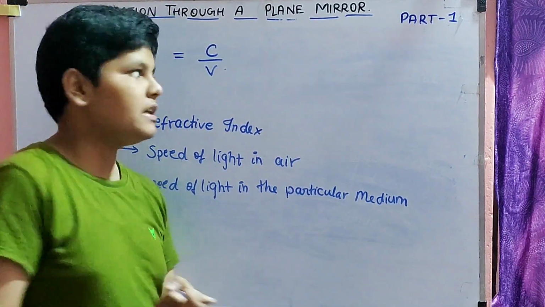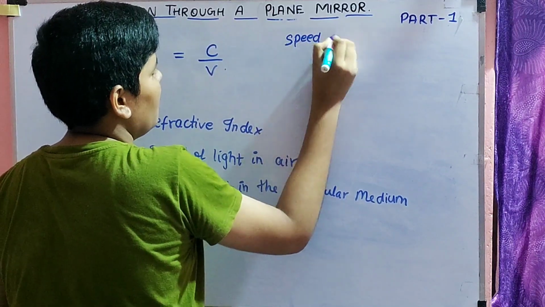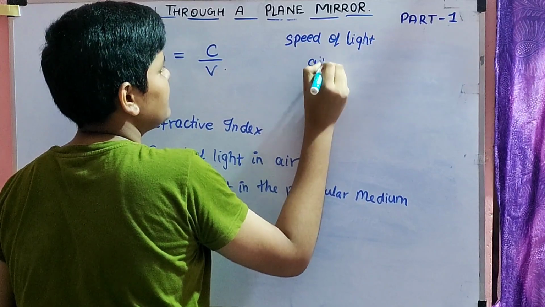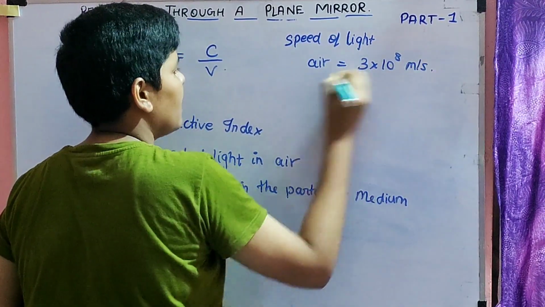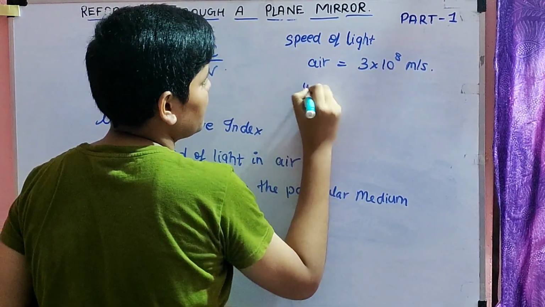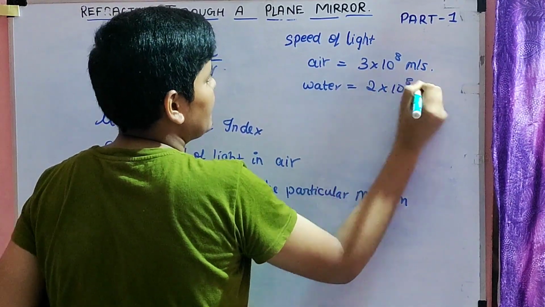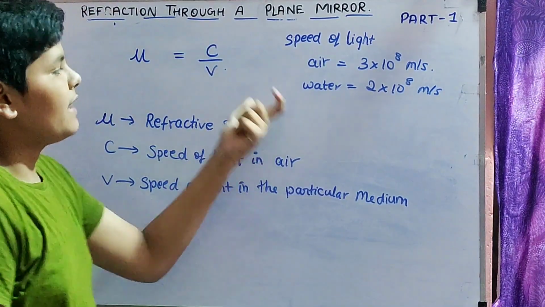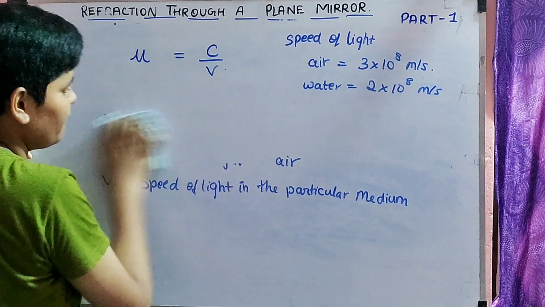In the starting of the video, I said that the speed of light in air is 3 into 10 power 8 meter per second, and in glass, instead of glass, just take water, it is 2 into 10 power 8 meter per second. Now, how to find the refractive index of water? So here, if you want to find the refractive index of water,